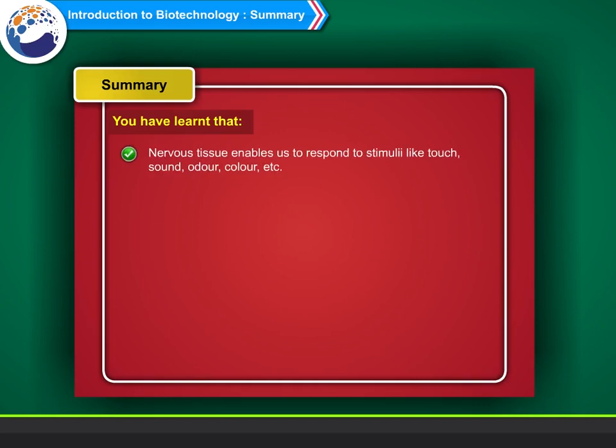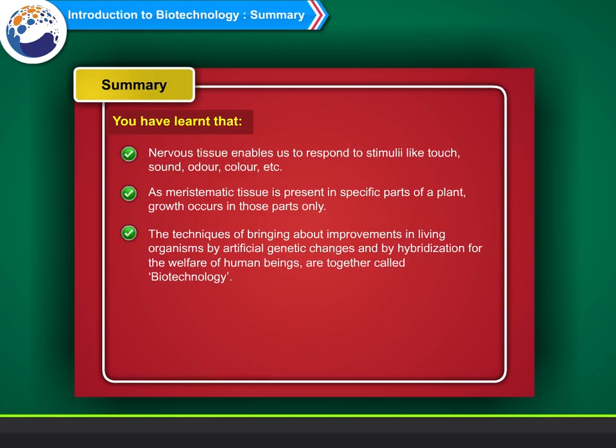Nervous tissue enables us to respond to stimuli like touch, sound, odor, color, etc. As meristematic tissue is present in specific parts of a plant, growth occurs in those parts only. The techniques of bringing about improvements in living organisms by artificial genetic changes and by hybridization for the welfare of human beings are together called biotechnology.